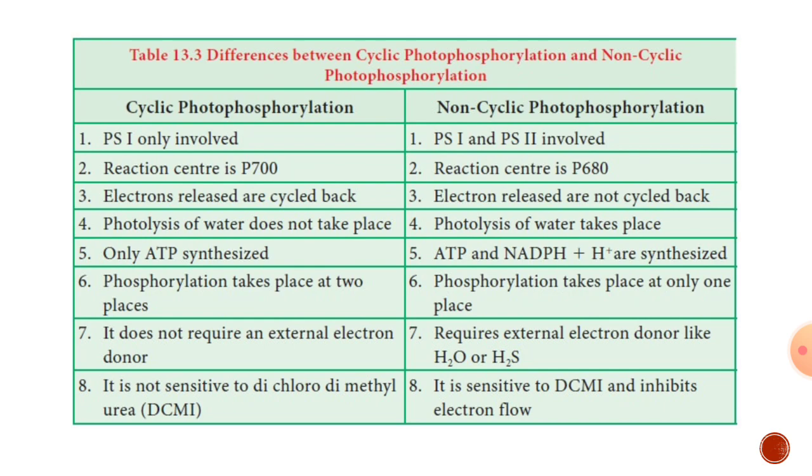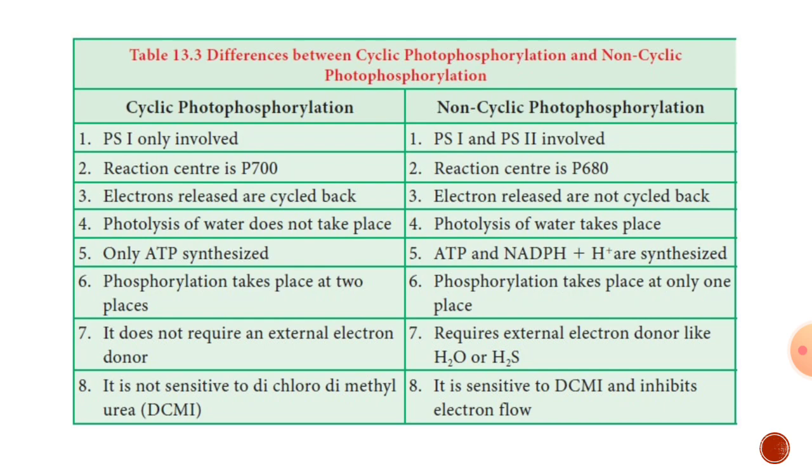In cyclic photophosphorylation, electrons are released, they run the entire cycle and they come back to the reaction center again. So the reactions are all in a cyclic manner. Whereas in non-cyclic, the electrons do not revolve in a cyclic fashion, but in a non-cyclic fashion, in the form of the letter Z. Hence the name Z scheme.